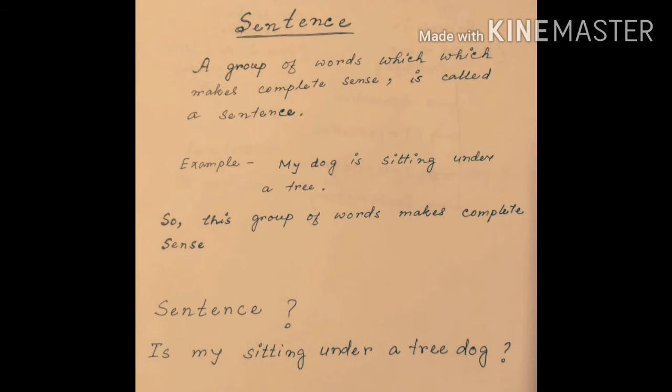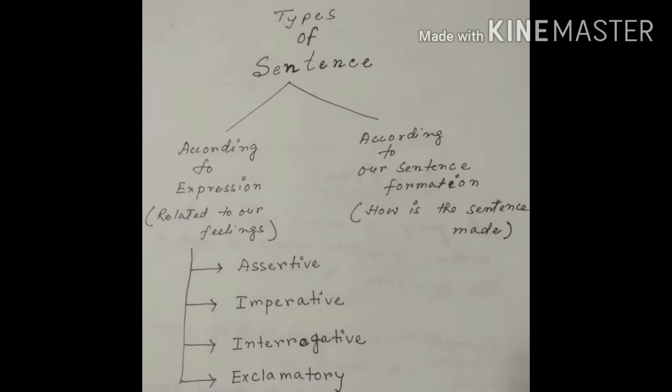Now think, if this sentence was written as "is my sitting under a tree dog," will it be a sentence? No, it won't be a sentence. Why? Because it won't make sense. So, a sentence should be a group of words which make a complete sense.